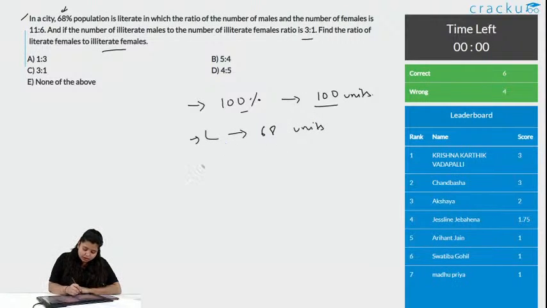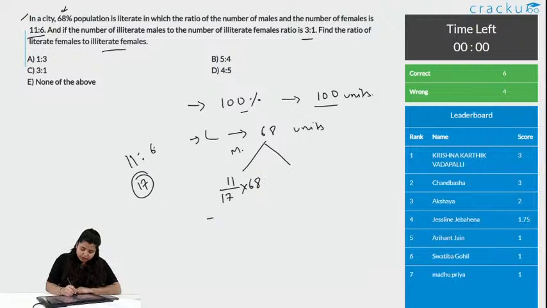Okay, let us first do this here. We have 11:6, that is the male to female ratio. So, what will be male? 11:6, total it is 17. To find the fraction, we do 11 by 17 into 68, and you will get the number of males in units. For female, it will be 6 by 17 into 68.